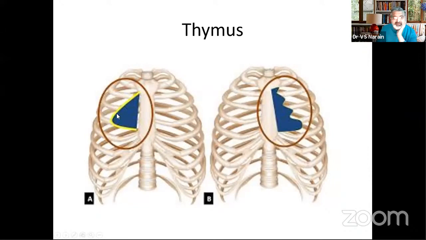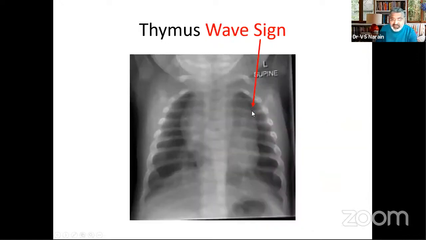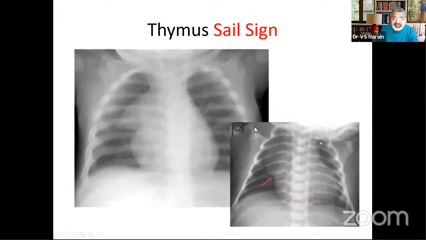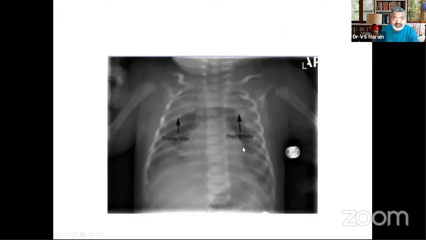This is just to show narrow pedicle, egg on side, complete transposition of great arteries. And when we talk of the thymus, there are two signs that we talk of. One is the sail sign and the other is the wave sign. If you have the thymus and you have this kind of picture, this is the sail sign, and there's another type of sail sign. This is the thymus, which tends to disappear in times of stress and cyanosis. At the moment it is corrected, the thymus can come back. And this is the sail sign because the thymus is soft. It is being indented by these joints, and you have this. So the two signs of the thymus, one is the sail sign and the other is the wave sign.